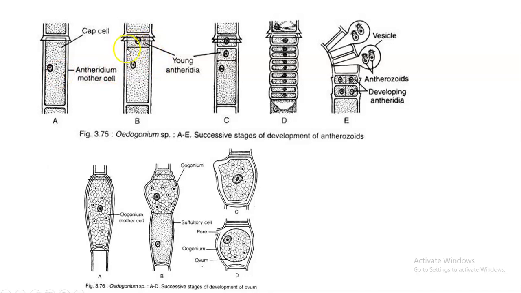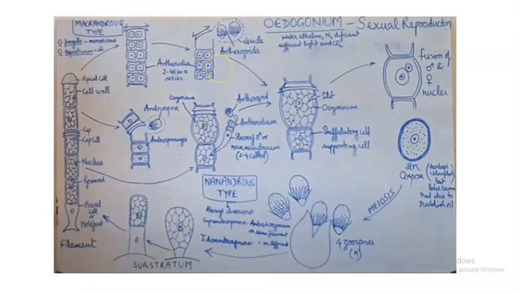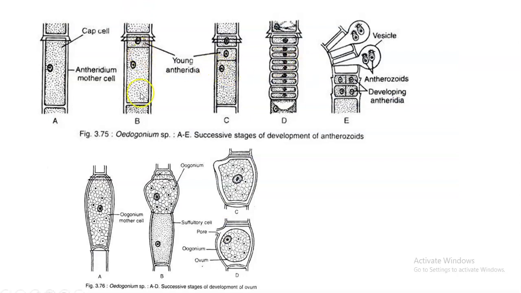doing segmentation of the cell. Okay, it will have transverse divisions. See, like this: one division, two divisions, then multiple divisions. You can see that the nucleus also divides in that many numbers. Normally during sexual reproduction, 2 to 40 such segmentations will happen in one particular cell. Okay, 2 to 40 such segmentations will happen.